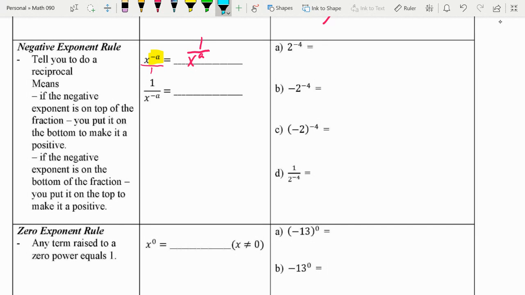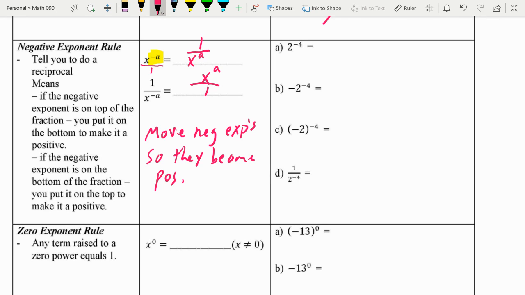And the same thing down here with this one. You'll notice that the negative is in the denominator. So in order to become a positive exponent, it has to be moved up to the top, and then it'll just be x to the a power. So a quick little note here. Move negative exponents so they become positive. You have to move them. If it's on the top, move it to the bottom. If it's on the bottom, move it to the top. Hopefully that's straightforward enough.